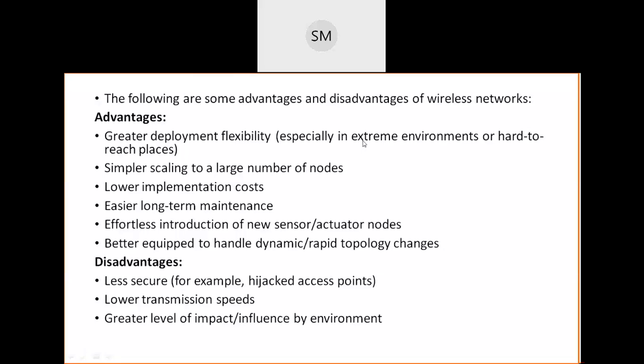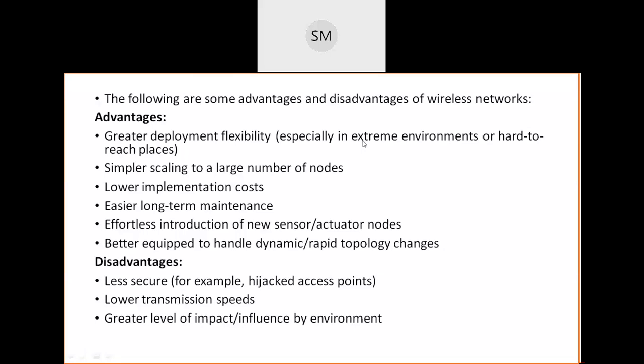Similarly, you just go and fix the wireless sensors and actuators. So the deployment problem will not be there. So easy or flexible deployment.